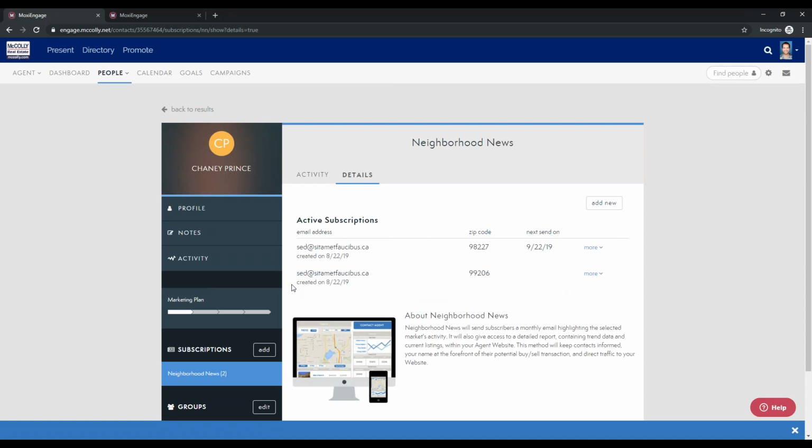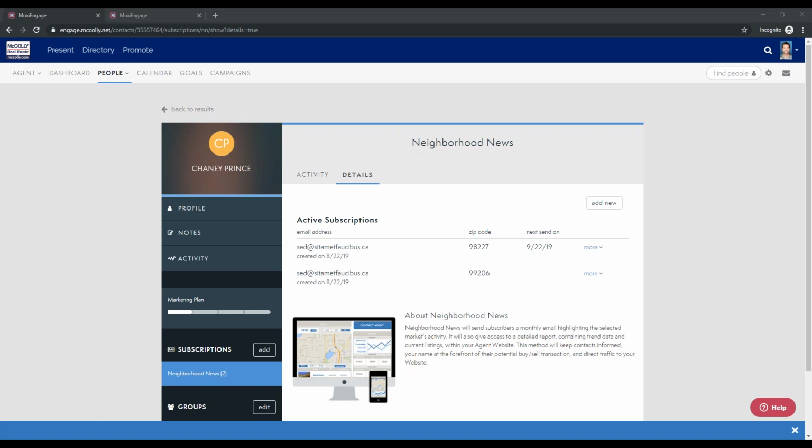And like Cristin mentioned, the client can actually go in and change these as well. So maybe if they didn't want multiple emails coming through every month, they can change the zip code to just get one, but you do have the ability to send them multiple zip codes. If maybe there's a buyer looking at different areas, you have the ability to set up those subscriptions as well.